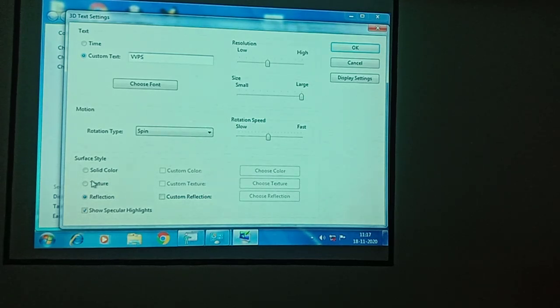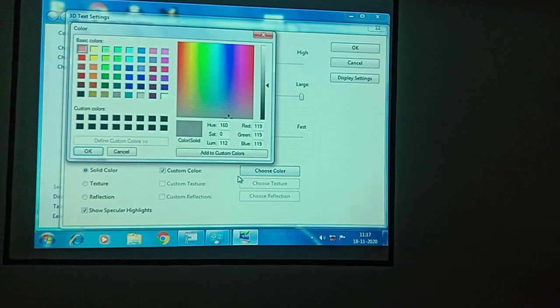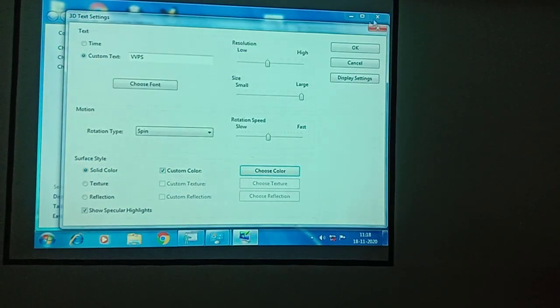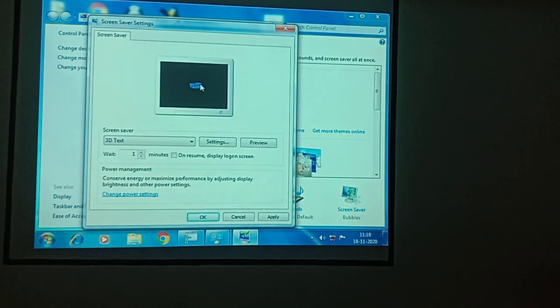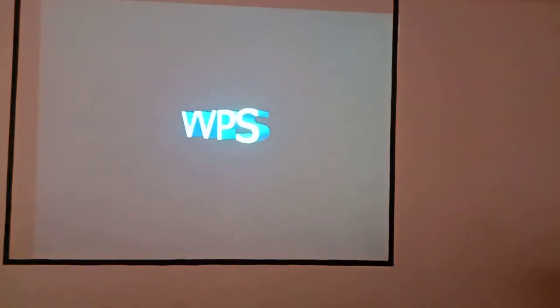After doing here, you can select a color for your text also. So after clicking the custom color, click on choose color. You can choose any color. After choosing a color, click OK. And again click OK here. See here, you can preview your screensaver also. See, like this you will get.